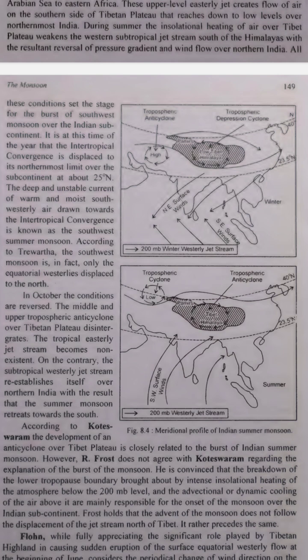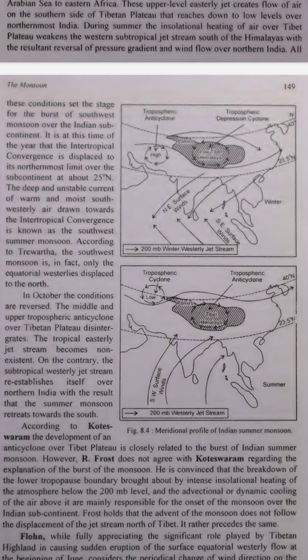3. What is the tropical easterly jet? Formation. As the air rises from the Tibetan Plateau, it creates a jet stream high in the atmosphere called the tropical easterly jet. This jet stream starts east of India and moves westward over India and the Arabian Sea. Function. The tropical easterly jet helps to push air down towards northern India. It creates a flow of air that can influence weather patterns.